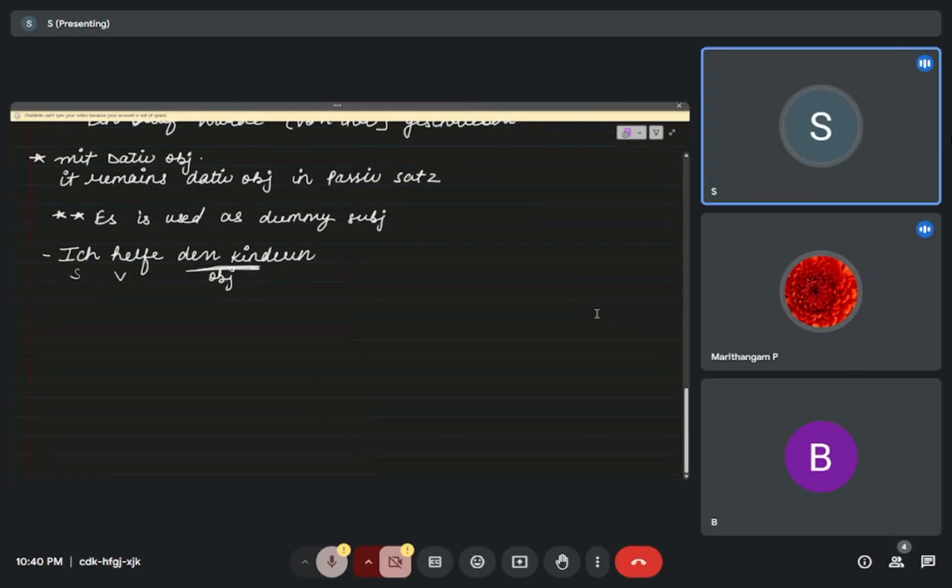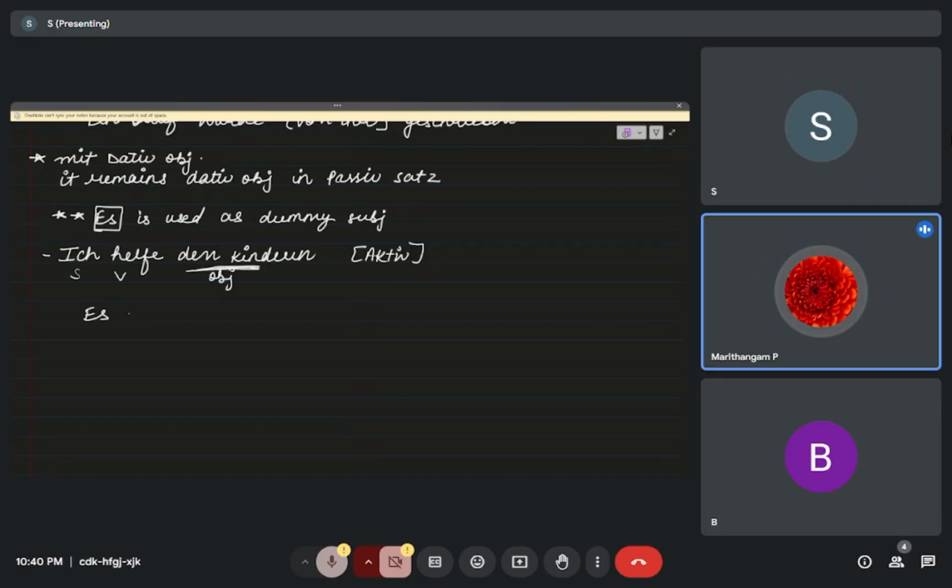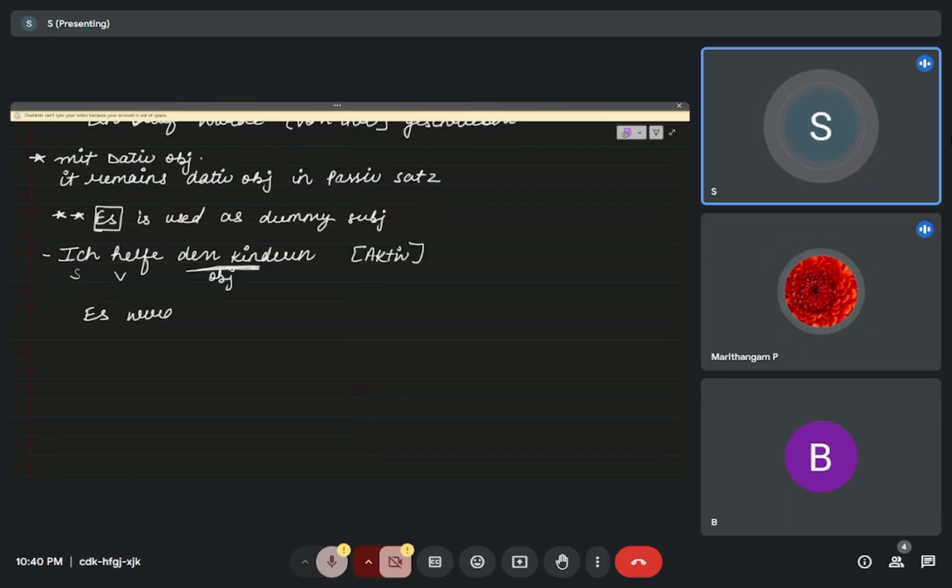So whenever this type of sentence comes in active and you have to make a sentence in passive, for this we use es as a dummy word. So it will be like this: Es wird den Kindern von mir geholfen.